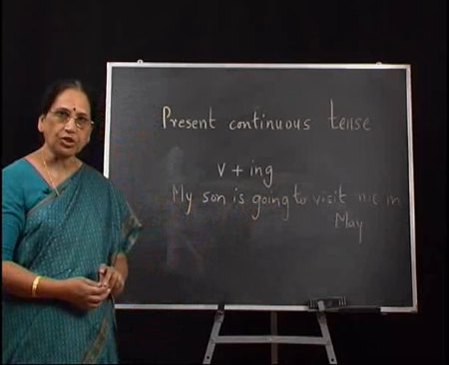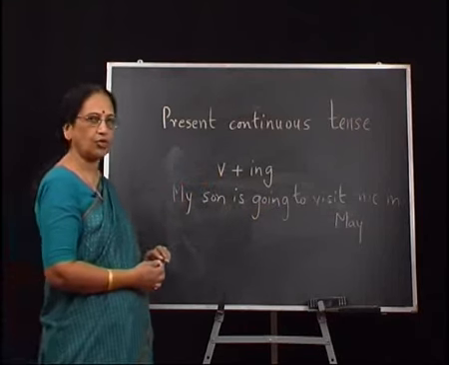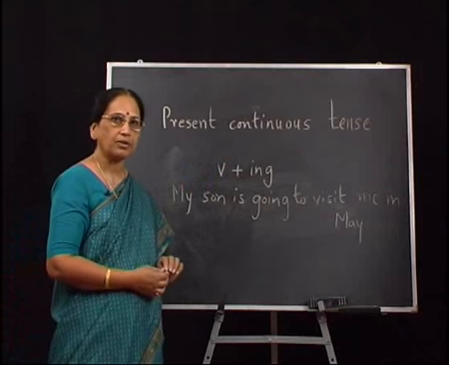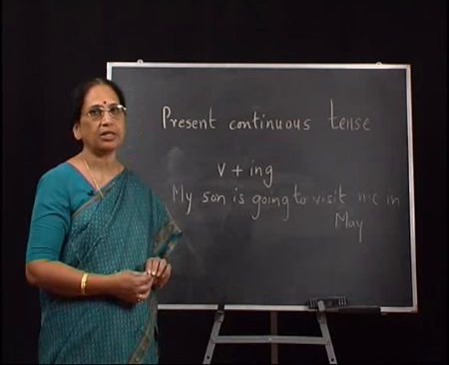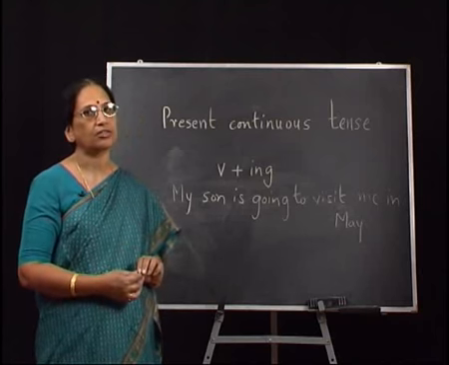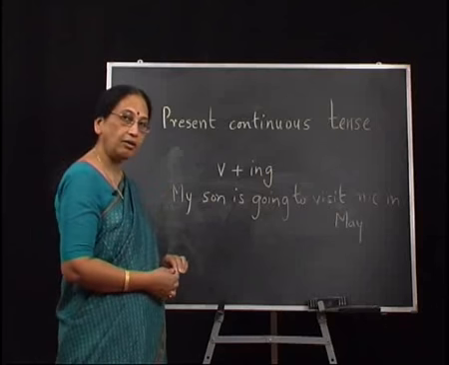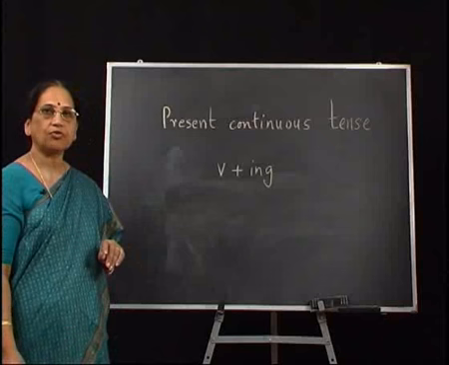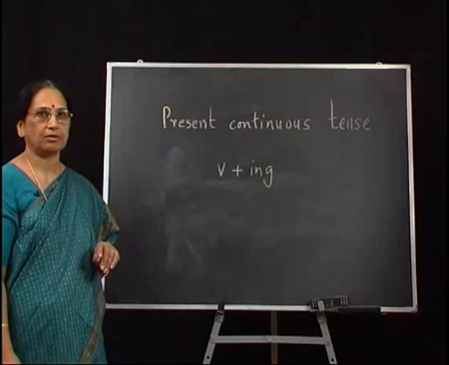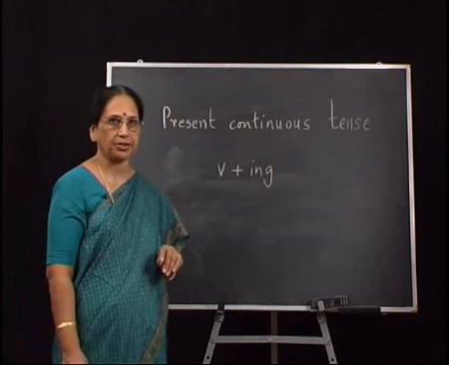There are a couple of cautions that I need to give to you about the use of the ing forms. Again, these are cases where we as Indian learners, we as second language learners of English, very often go wrong. They are in the use of verbs of perception. There are some verbs which we call verbs of perception.